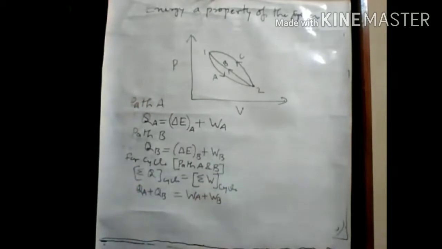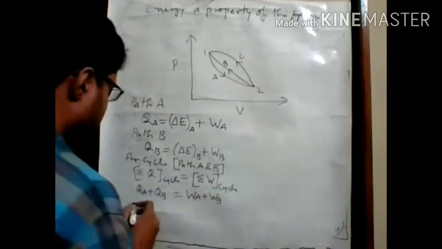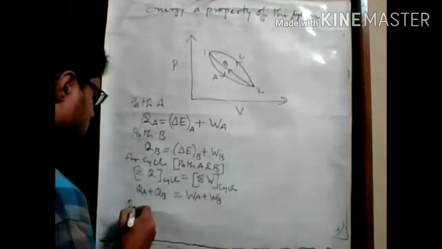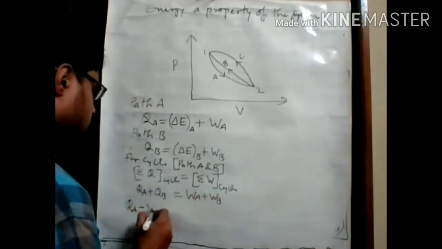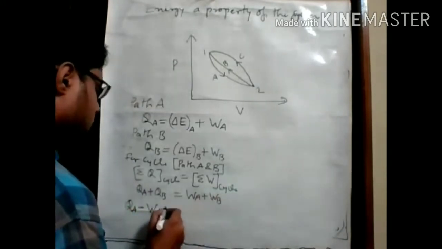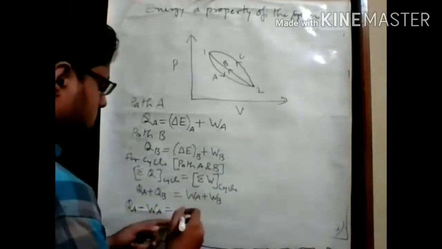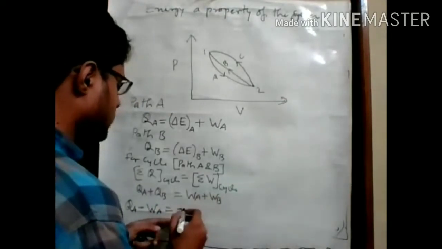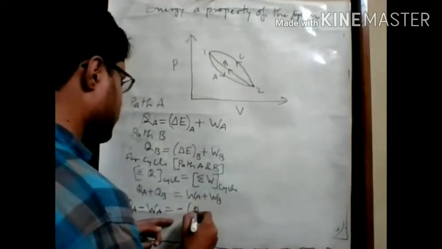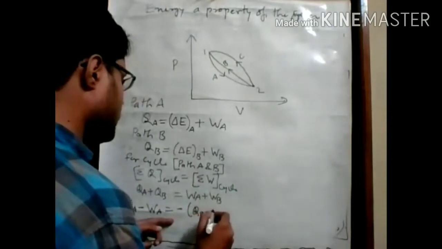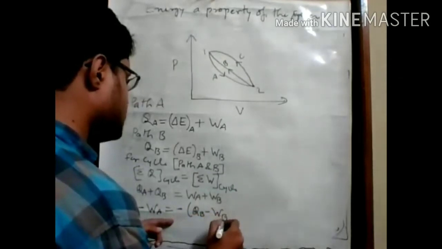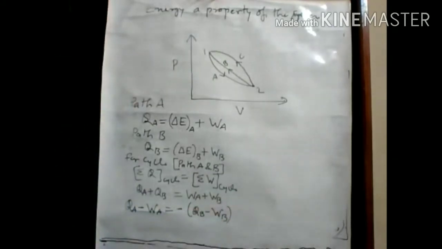If we rearrange these terms, QA minus WA equals, with the minus sign common, QB minus WB. We can write this term.